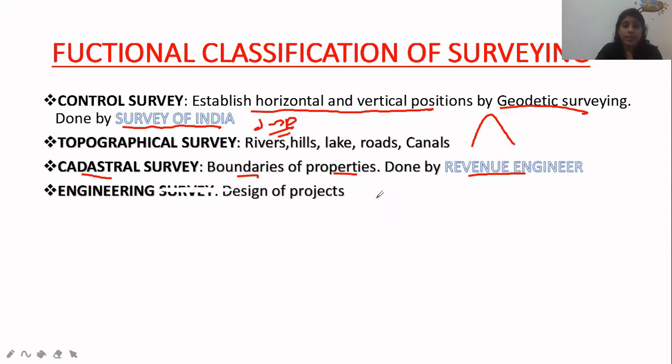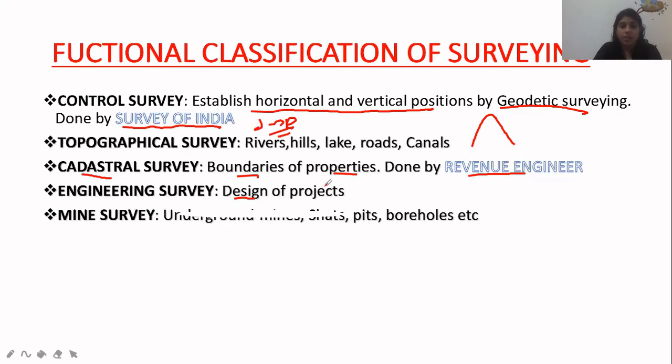Next survey is engineering survey. Whenever it is about the design of any project, the design of a road, a railway, a wastewater plant, whatever the design word is there, it is obviously engineering survey. We will be discussing some MCQ questions, and at that time you will understand the relevance of these words in the question. Next is mine survey. Whatever things are underground, boreholes, shafts, pits, mines, everything related to mines comes under mine survey.